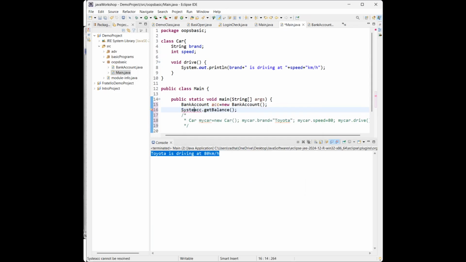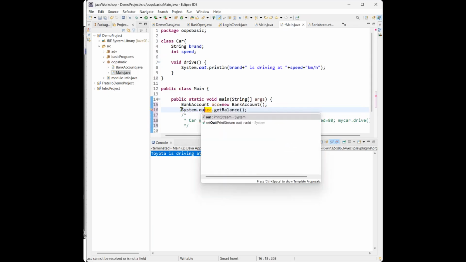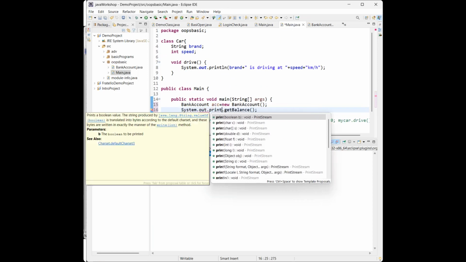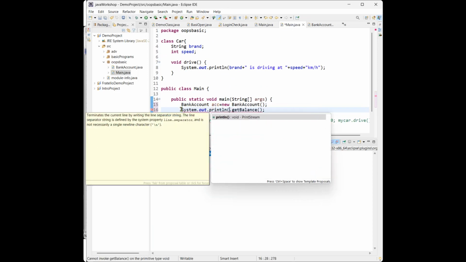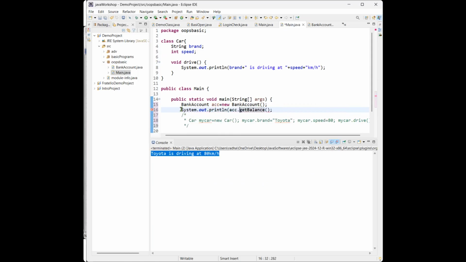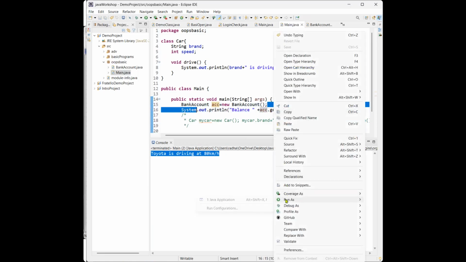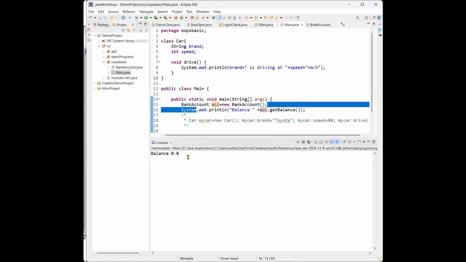I'm using System.out.println of acc.getBalance. Whatever balance is there, it will show it to you. Let me run this once, run as Java application. See, it's showing me the balance as 0.